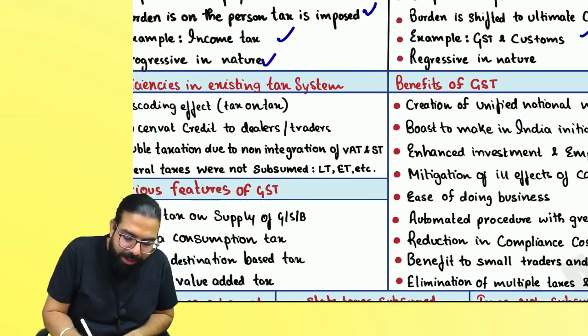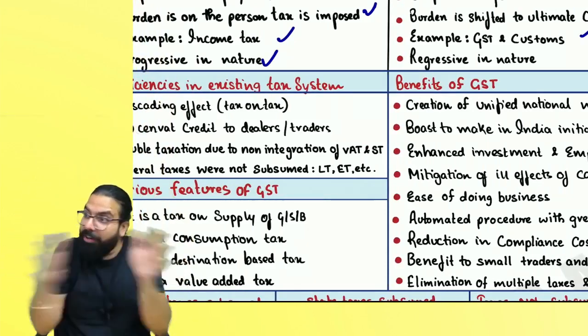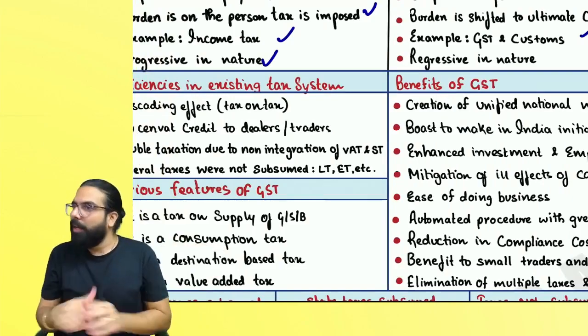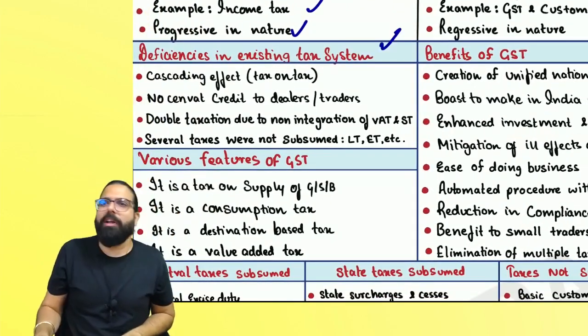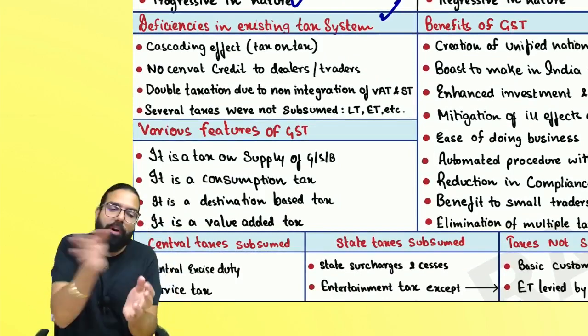The next one is, direct tax is progressive. You progress, tax also progresses. Indirect tax is regressive. It is the same for all income levels. Then we went ahead and understood the deficiencies in the existing tax system. What were the problems in the existing tax system because of which GST came in?